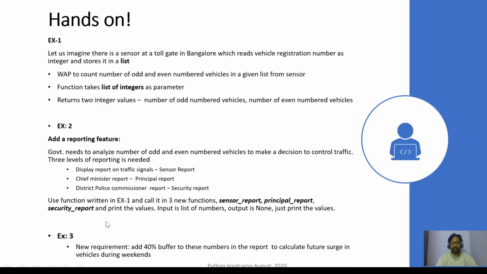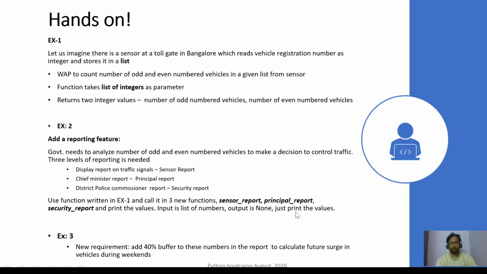That means, for example, now there is a lot of registration happening in Bangalore or in Karnataka or overall India, right? So there is a lot of automatic traffic flow. That means maybe for every 6 months there is a 40% increase or some percentage increase. So I need to add a 40% buffer to those numbers. So count the total number of vehicles. If I get 100 here and 50 here, I need to add a 40% buffer to these numbers,